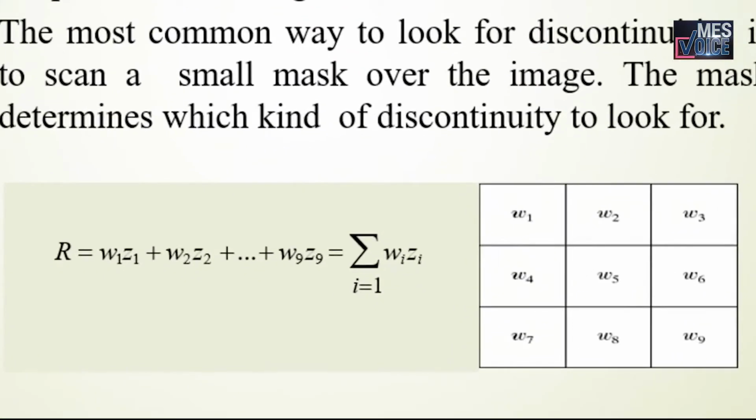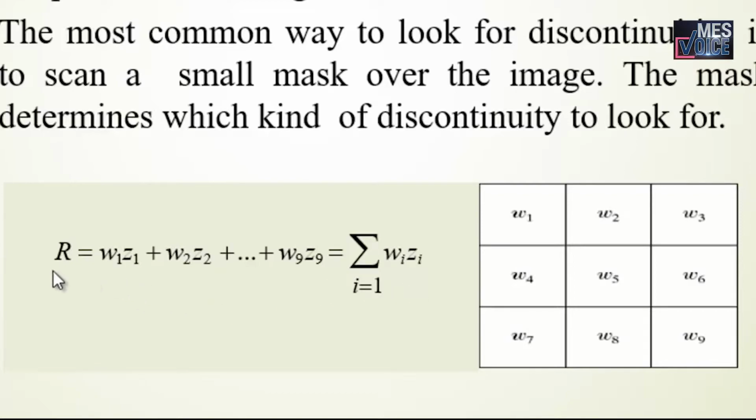So, this is the 3x3 mask. This procedure involves computing the sum of products of the coefficients with the gray levels contained in the region encompassed by the mask. This is the general equation for the detection of discontinuities.